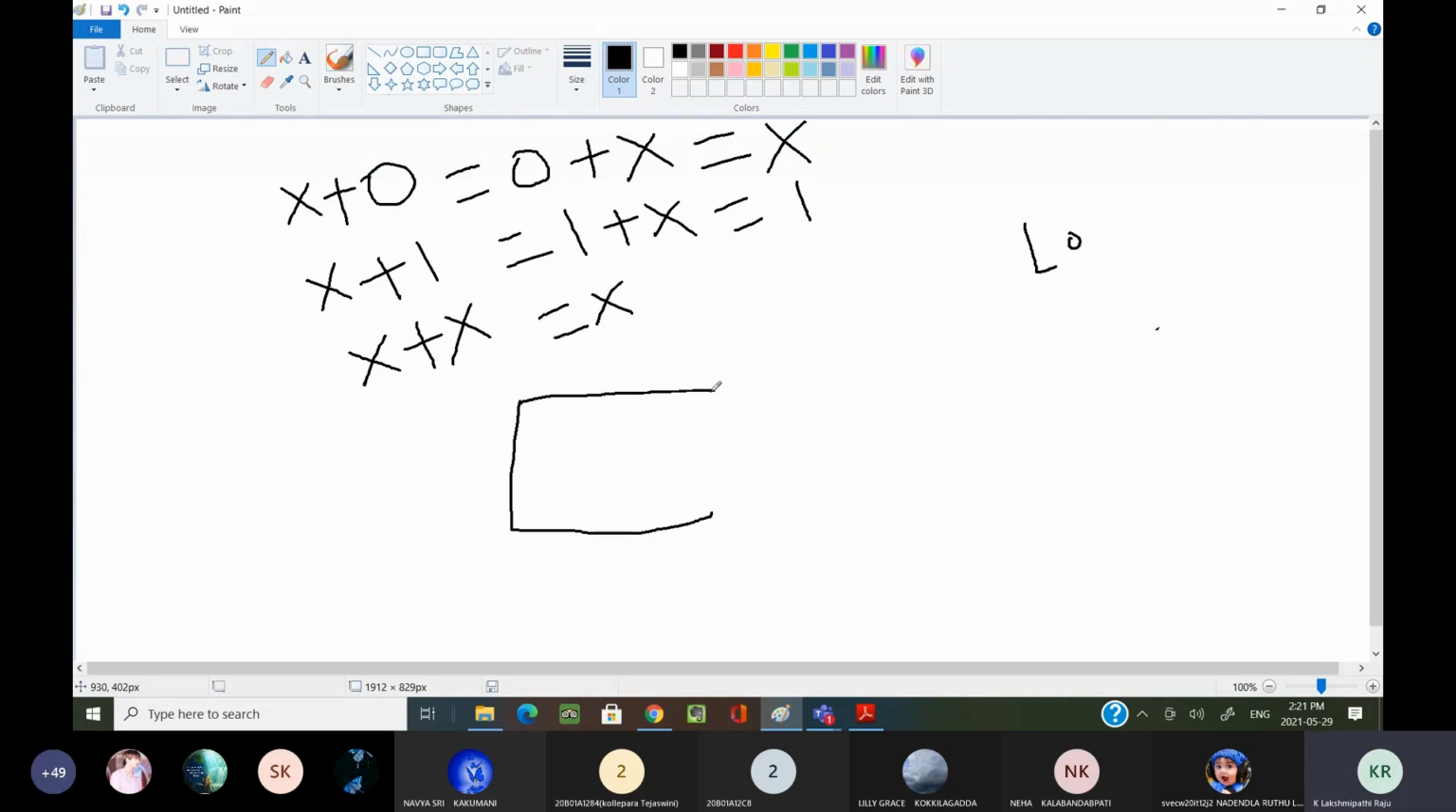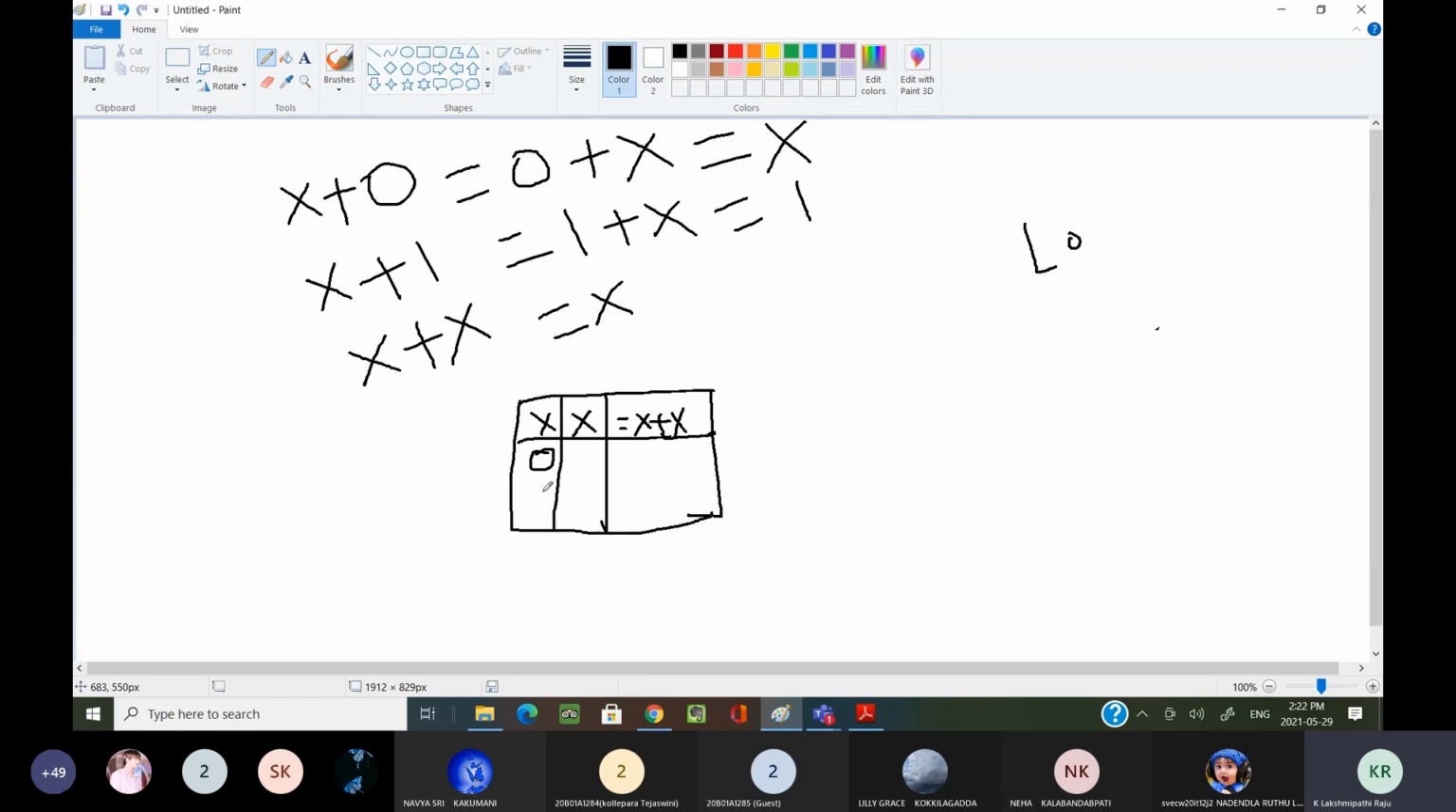Now x plus x, whether I am getting x plus x equal to x. Here I am considering two values, x and x. Both values are x only. Now what operation am I performing? I am performing x plus x, which is nothing but the OR operation. Are you understanding what I am doing here, everyone? Yes, sir.